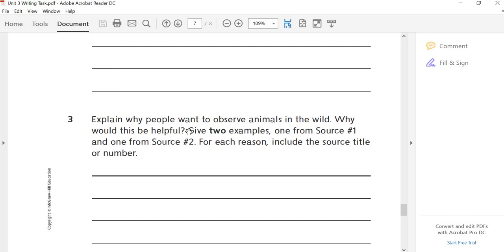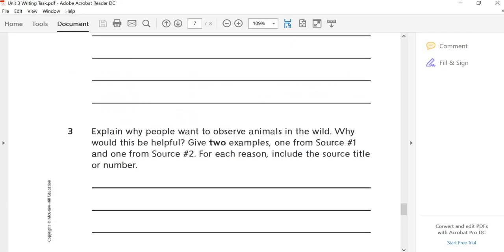Try to find text evidence. Go through, highlight if you need to on your paper copy. Oh, yeah, that's why people would want to observe them. Oh, yeah, that's why. Highlight. Find the text evidence as you read.